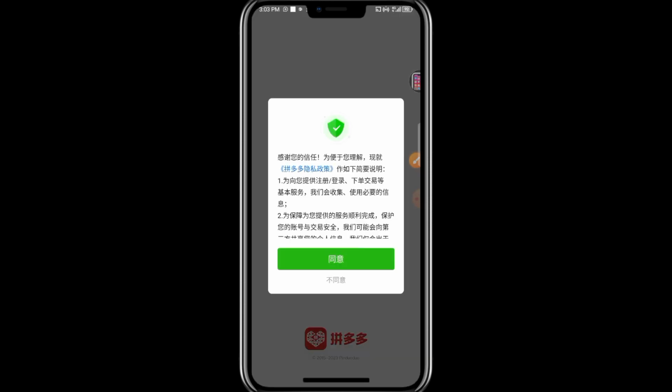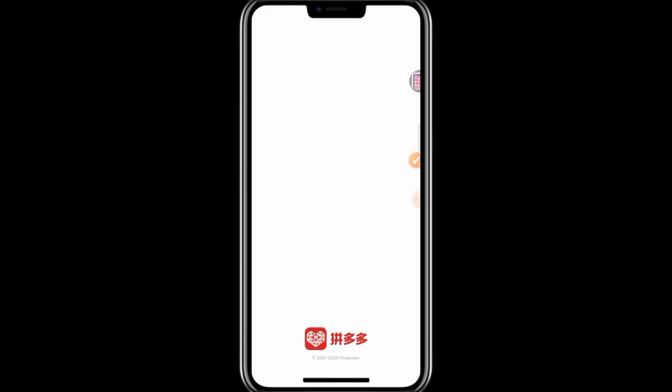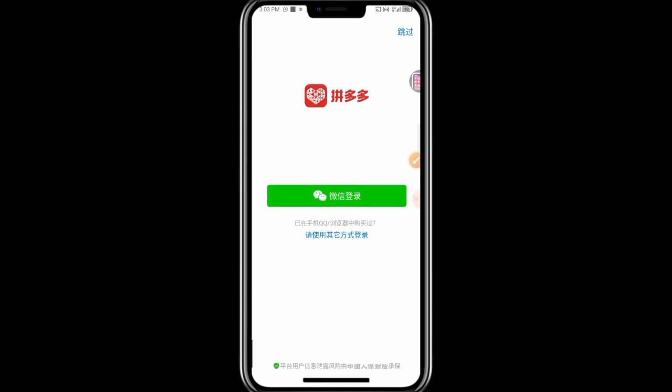So that is just the magic you can see here. If I translate this app now, it is just a welcome message. So I'm going to click on this green icon. Just make sure you click on that green, and boom, you already have your Pindoudou app downloaded on your phone. So you can now go ahead to proceed with your registration or connecting it to your WeChat account.